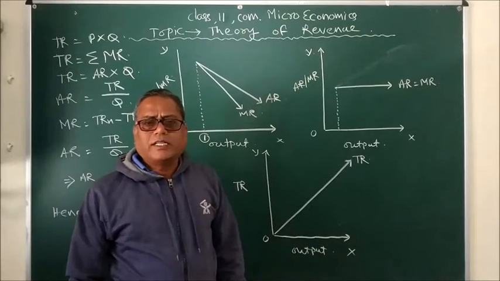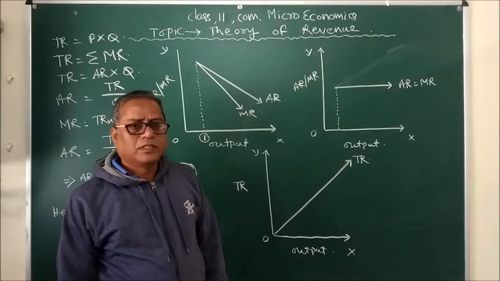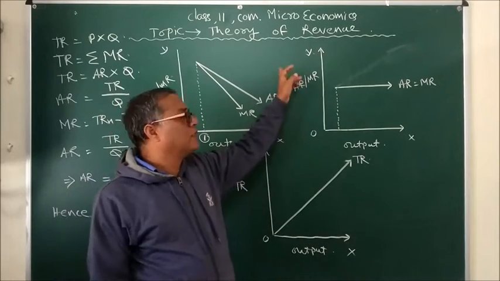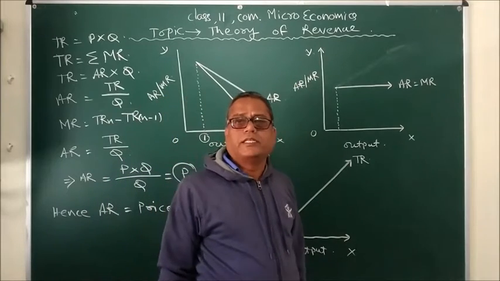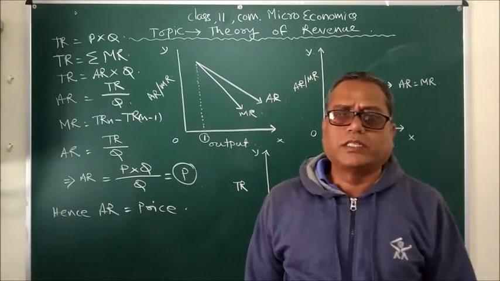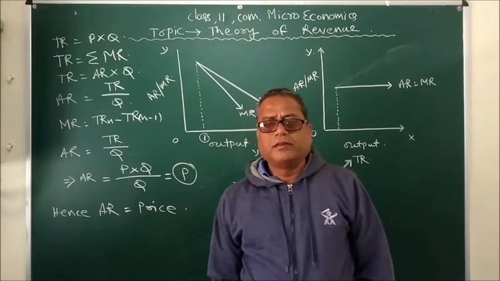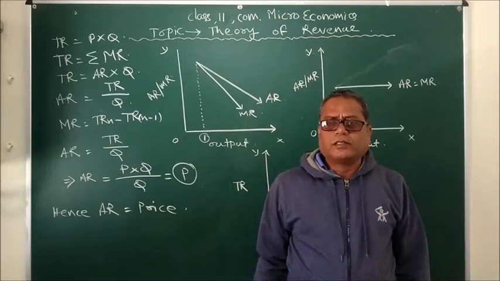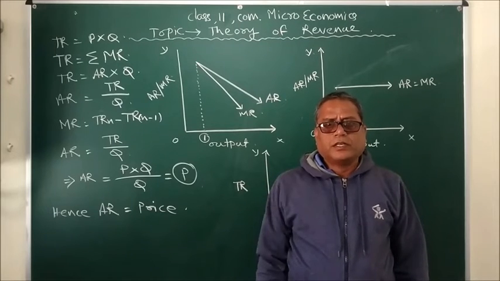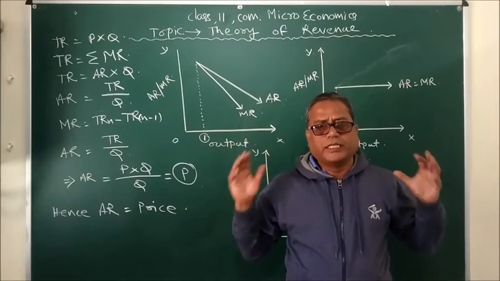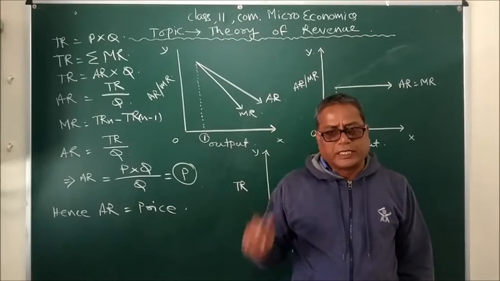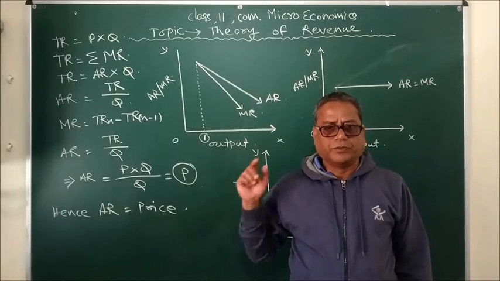So what is revenue? Revenue means the entire sale proceeding of a producer is called revenue. Now what is sale proceeding? After selling the final product, the amount of money that the producer receives is called the revenue.